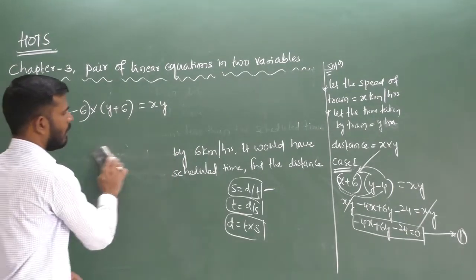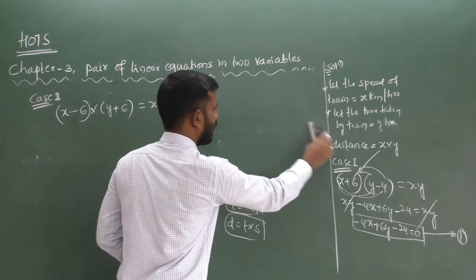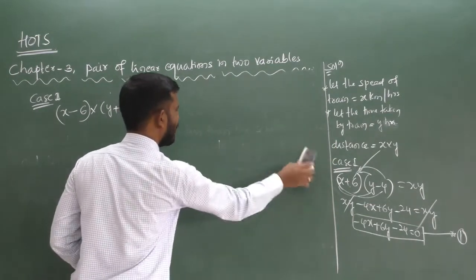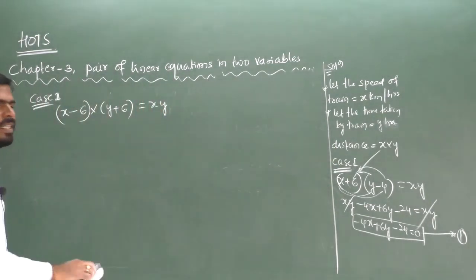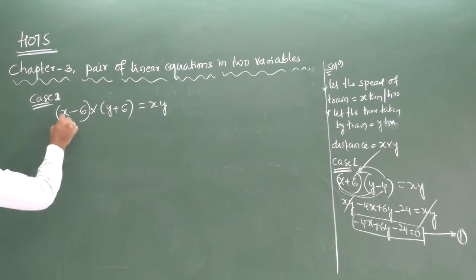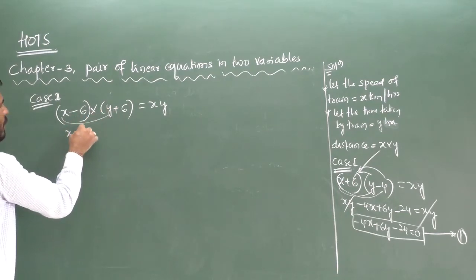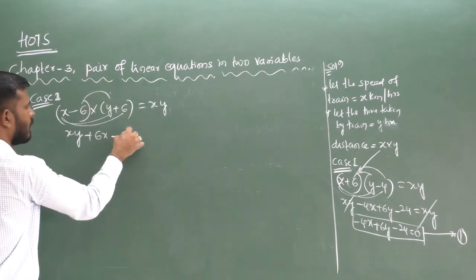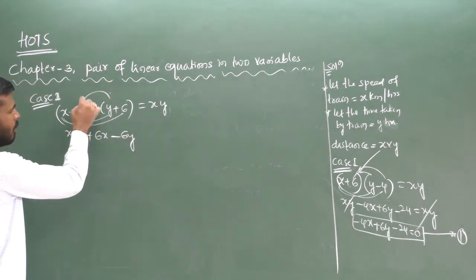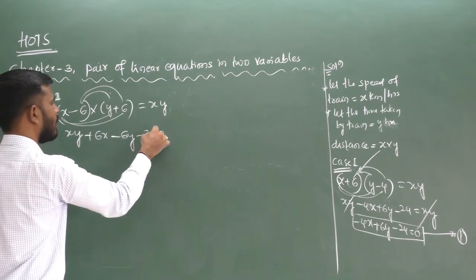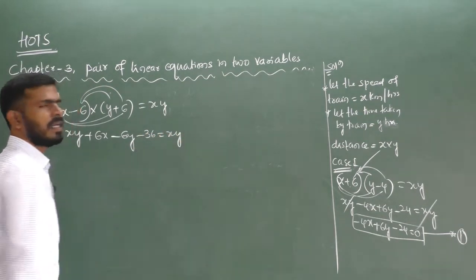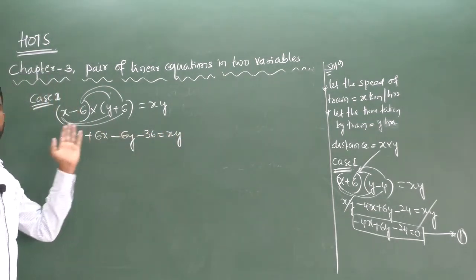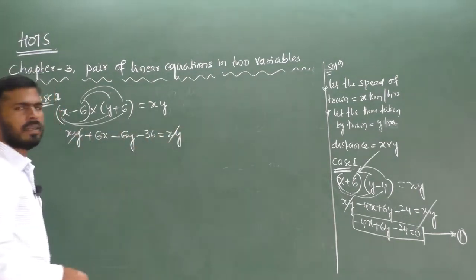Now we have to solve the bracket, and you will get a pair of linear equations in two variables. x into y is xy, x into 6 is 6x, minus 6 into y is 6y, minus 6 into minus 6 is plus 36... so (x+6)(y-6) expands with xy on both sides, and the xy terms get cancelled.